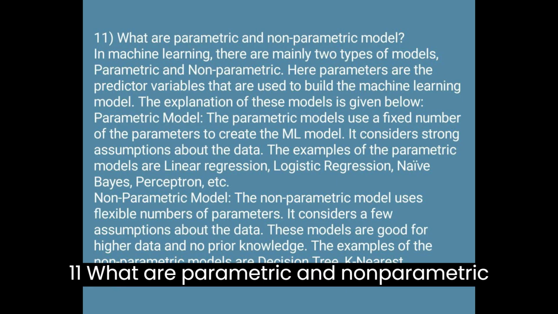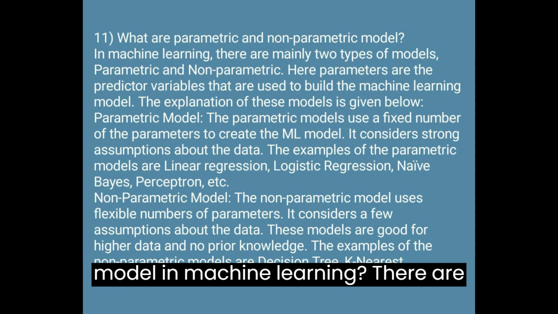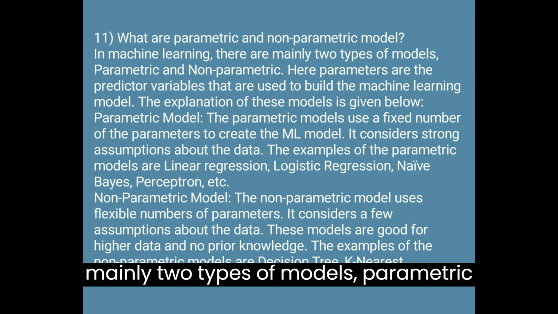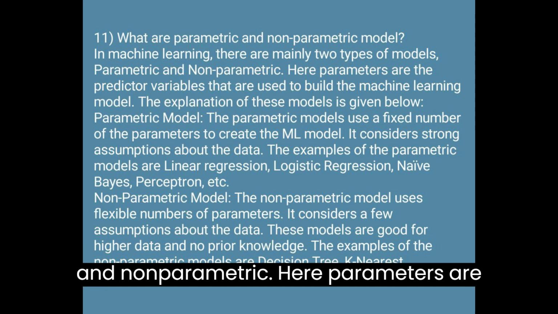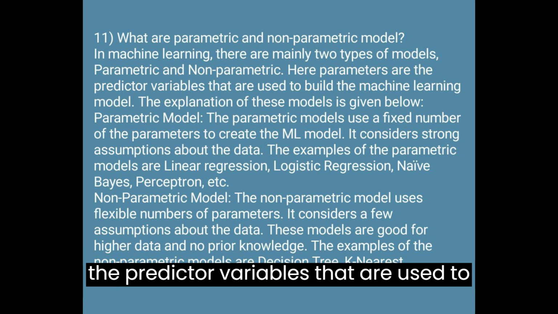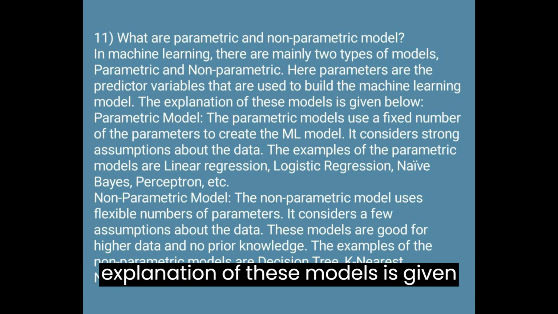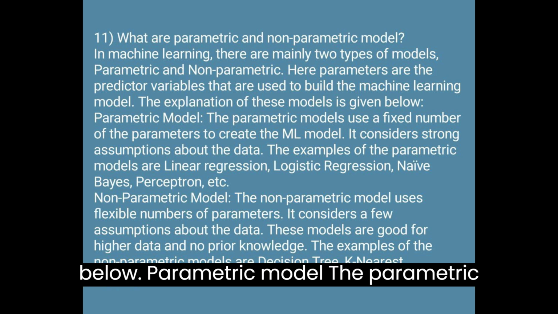11. What are parametric and non-parametric models? In machine learning, there are mainly two types of models, parametric and non-parametric. Here parameters are the predictor variables that are used to build the machine learning model. The explanation of these models is given below.